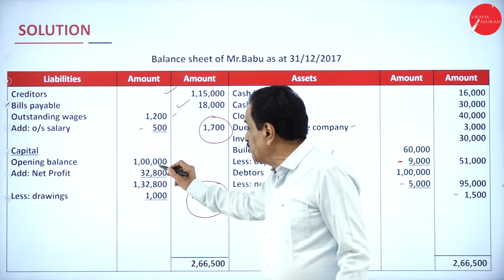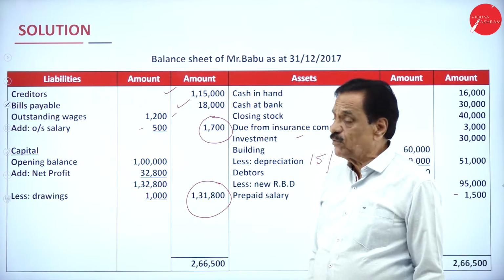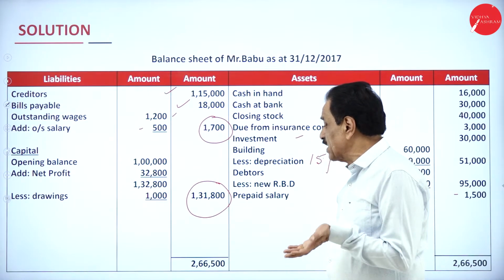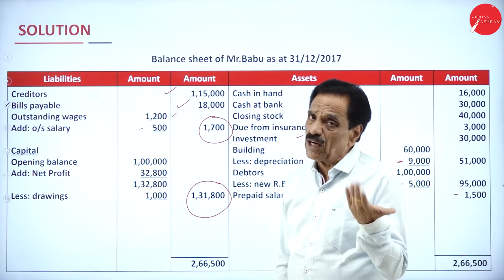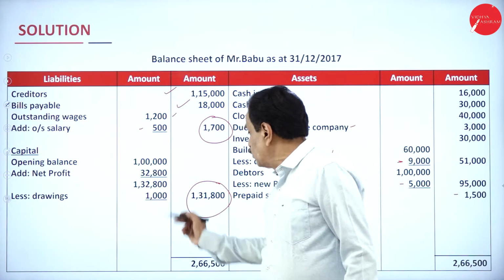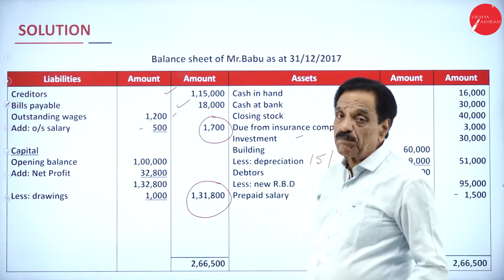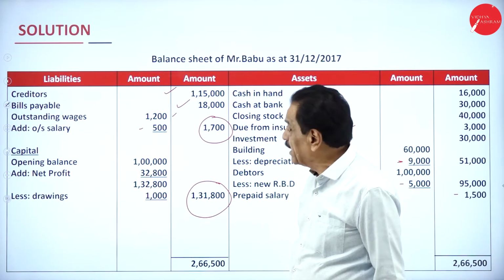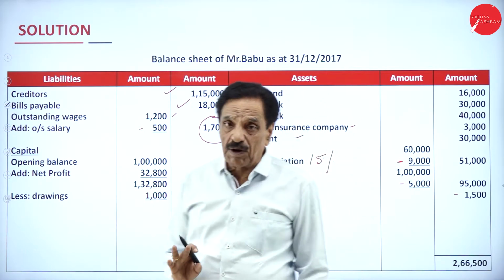Previously it was 1 lakh. This year it is 1,31,800. After drawings of 1,000, the profit is actually 32,800. Out of that, how much did you draw for personal use? 1,000. So it shows an improvement in your business. 1 lakh became 1,31,800. So this is how to solve the problem.